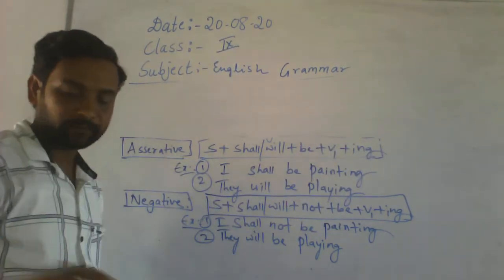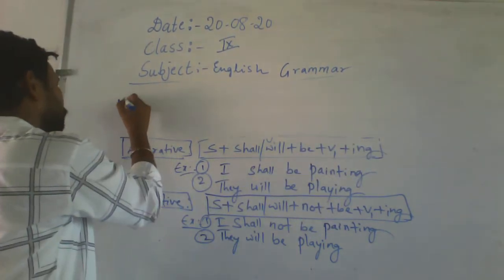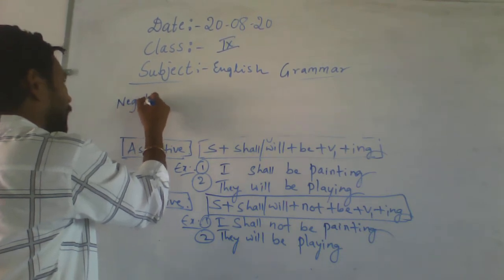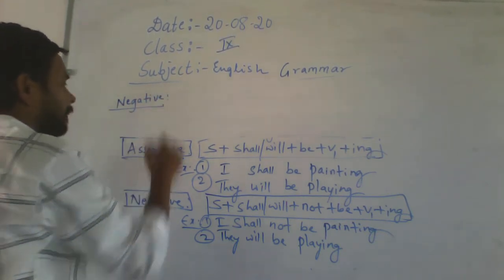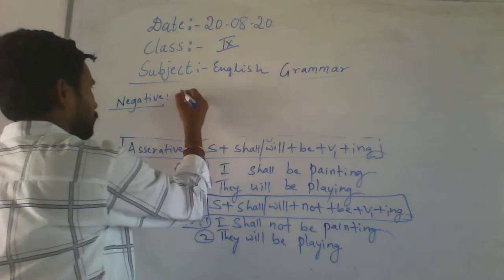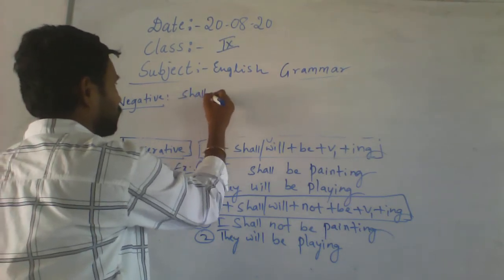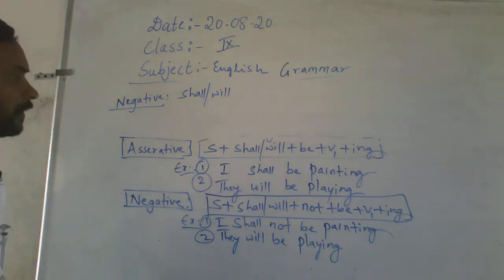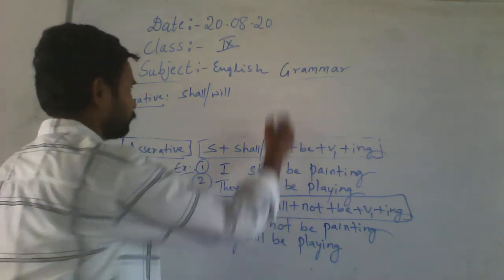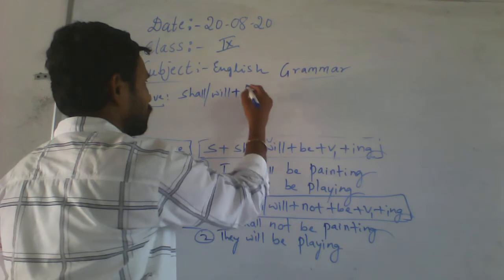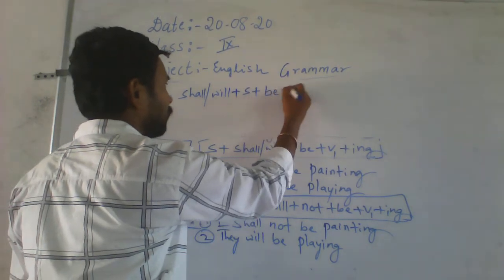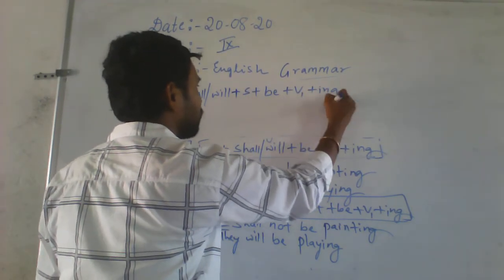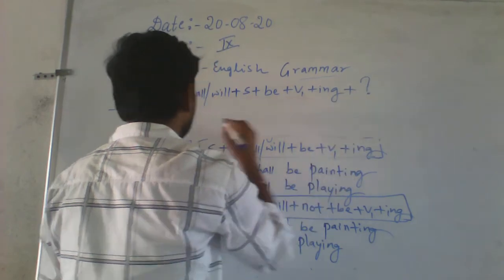Let's see the interrogative. First shall or will, then subject, be, v1 plus ing, then a question mark.